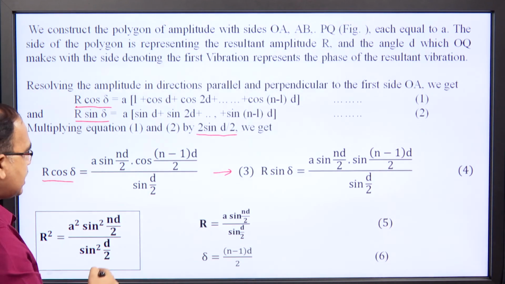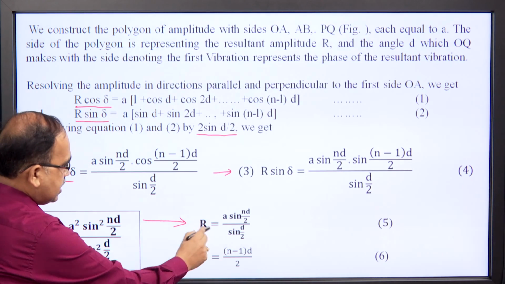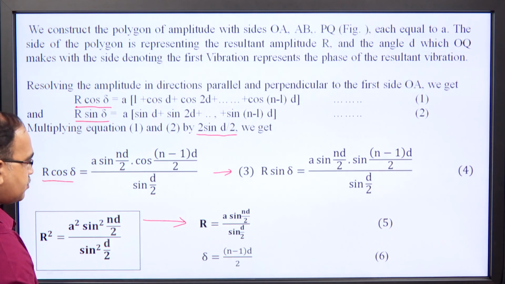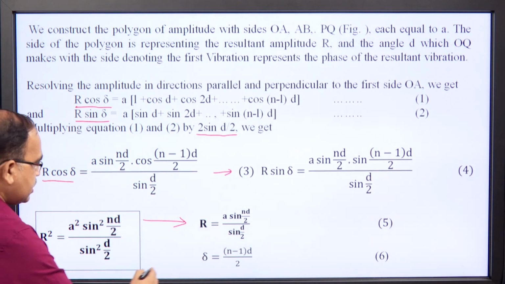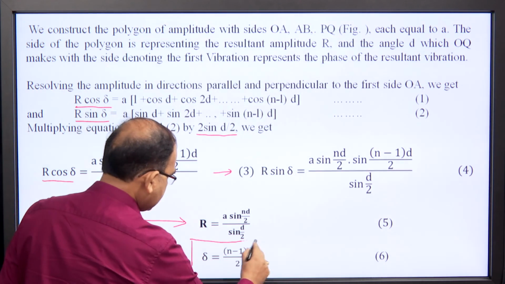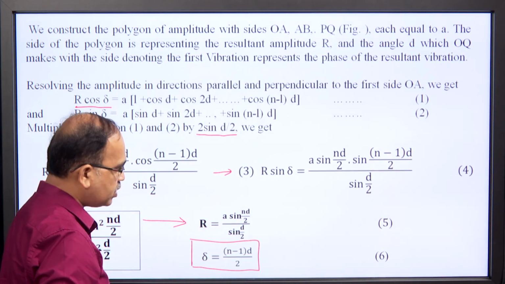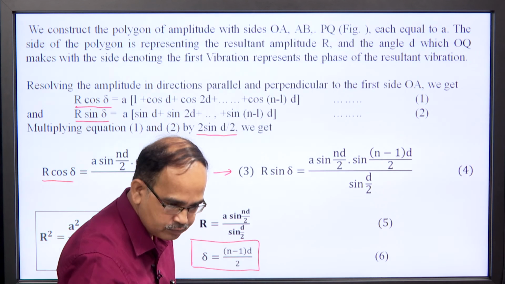On squaring and adding these equations, we can easily get the resultant amplitude as R is equal to a sin(nd/2) over sin(d/2). Similarly, the phase can be obtained by dividing equation 4 by equation 3, which will be delta as (n minus 1)d by 2. These equations are very important because they will directly be used in the next articles.